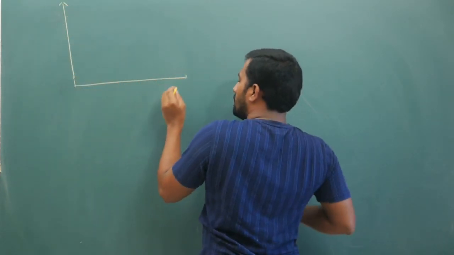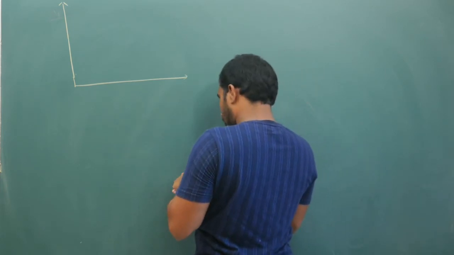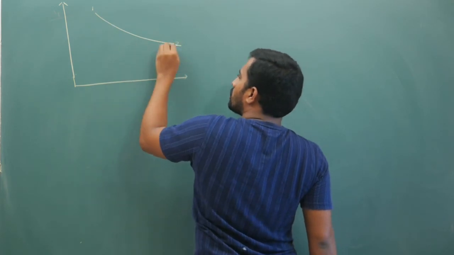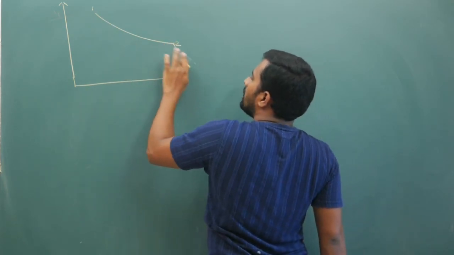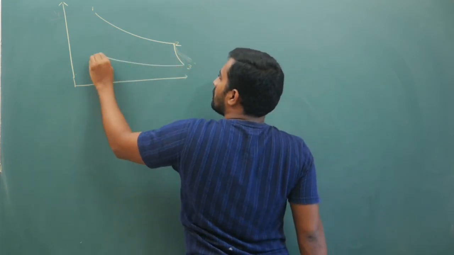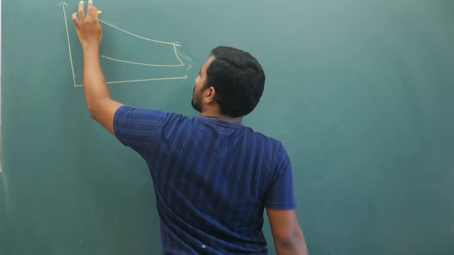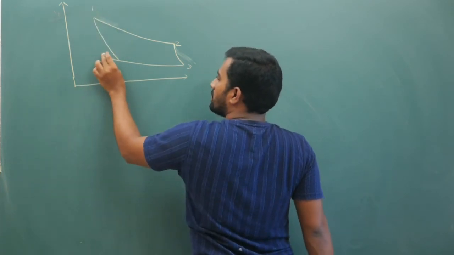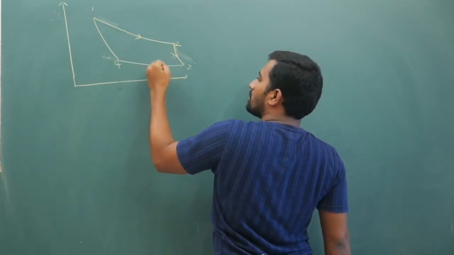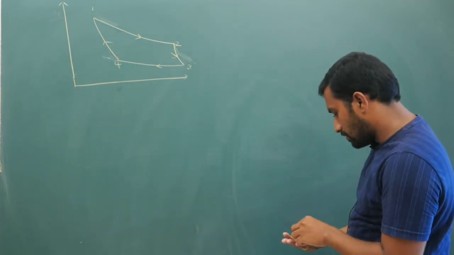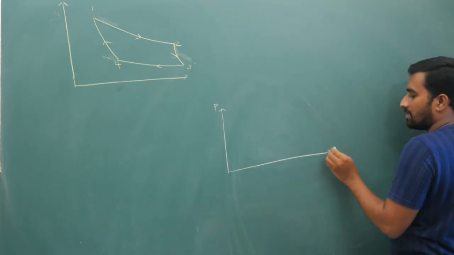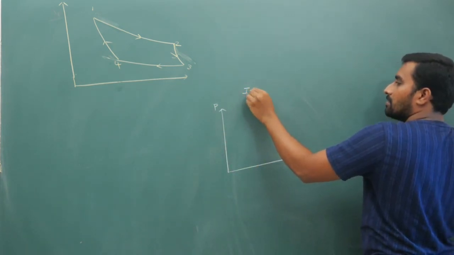So your graph will be like this. You will have 1 to 2 isothermal process, then it will be slightly vertical. This is adiabatic. Then 3 to 4 like this, there is compression. 1 to 2, 2 to 3, 3 to 4, yeah, like this. Now remember, why did I draw this graph exactly? I will tell you. You keep this point in mind.